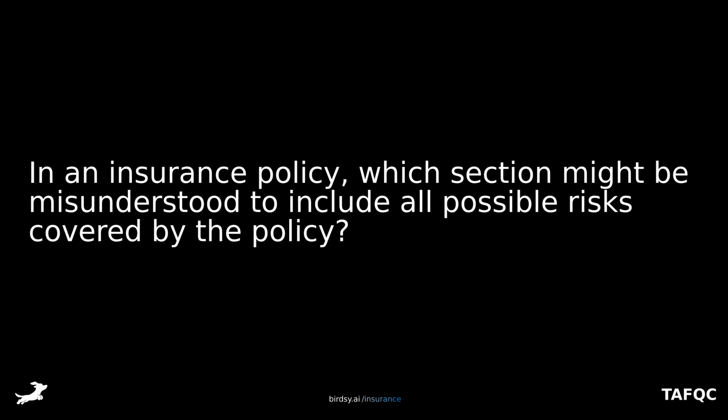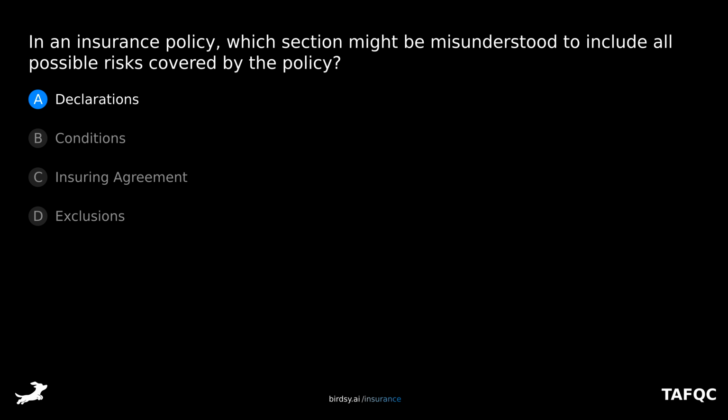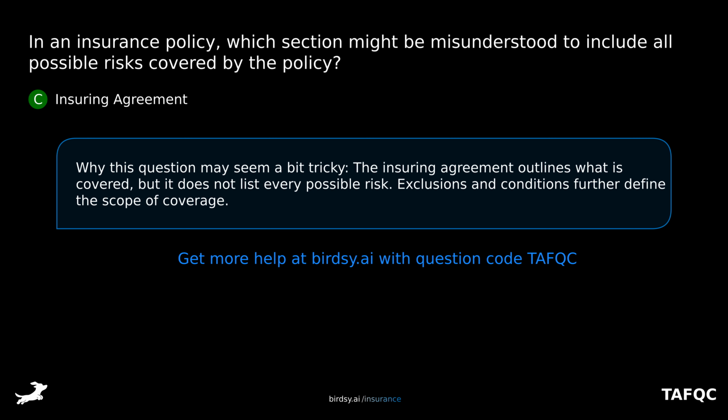In an insurance policy, which section might be misunderstood to include all possible risks covered by the policy? Is it A, declarations, B, conditions, C, insuring agreement, or D, exclusions? The answer is C, insuring agreement. Why this question may seem a bit tricky. The insuring agreement outlines what is covered, but it does not list every possible risk. Exclusions and conditions further define the scope of coverage.